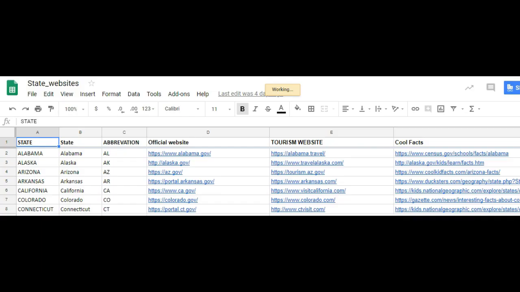Mrs. Body has compiled some websites to help with your research. We have official websites, tourism websites, and cool facts. It's important to notice what the suffix of a URL, or an address of a website, is. For instance, this one here is .gov, which stands for government. This is .com, which stands for commerce. You'll sometimes see .org for organization.